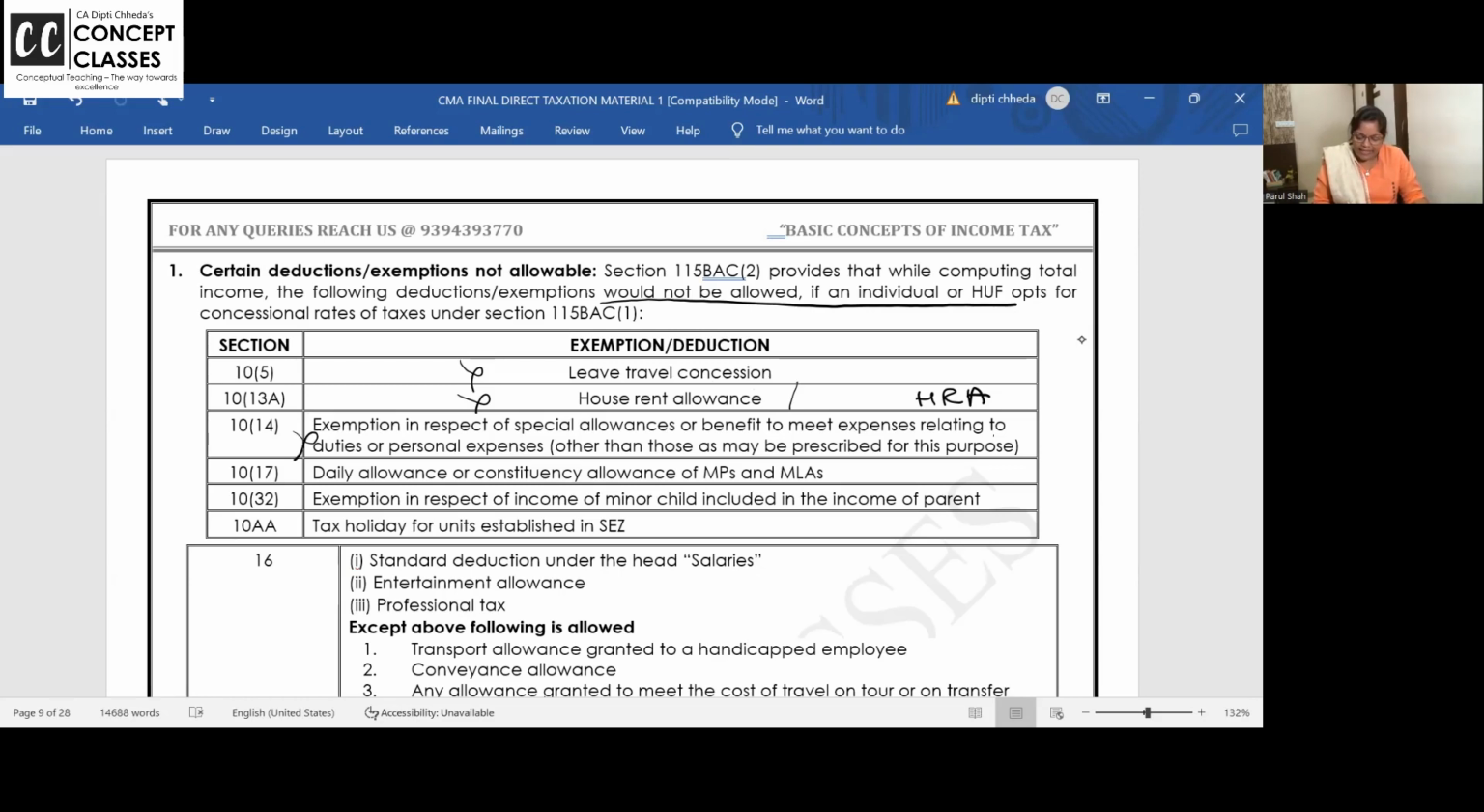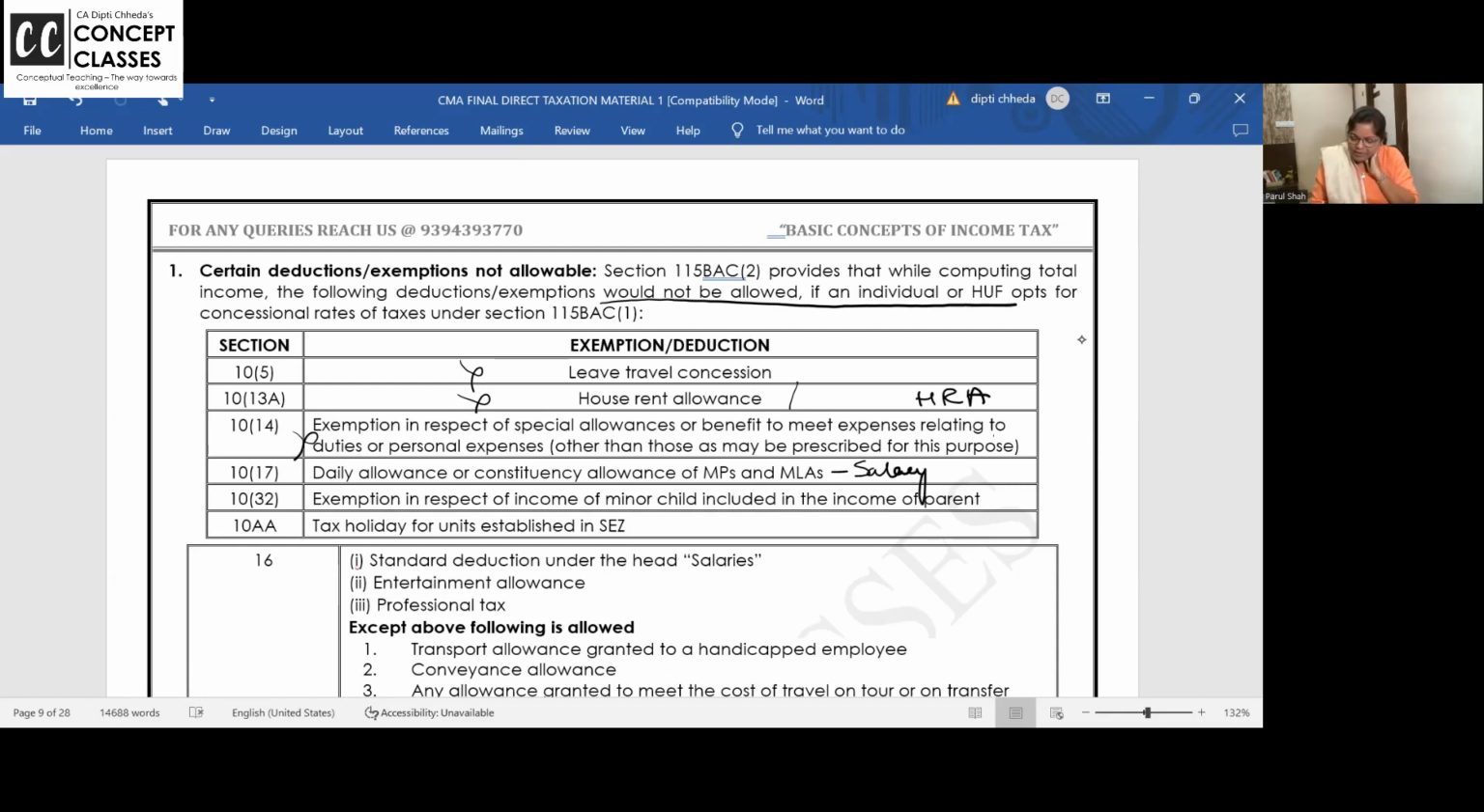Section 10(17), daily allowance or constituency allowance for MPs and MLAs. Whatever salary MPs and MLAs get, this is like GK for all of you. Today, the film stars, cricketers, celebrities, they're all in this gang of MPs and MLAs. Their salary is not taxable under the head salary. It is taxable under that.